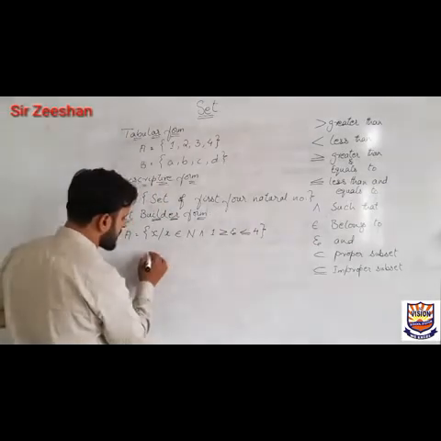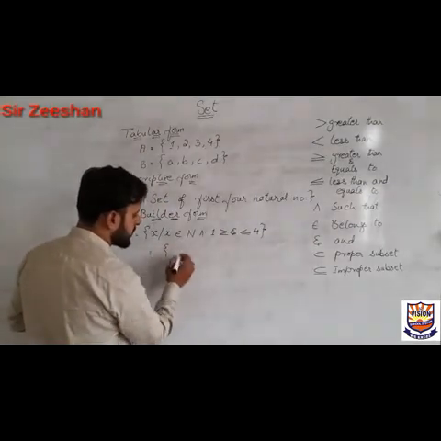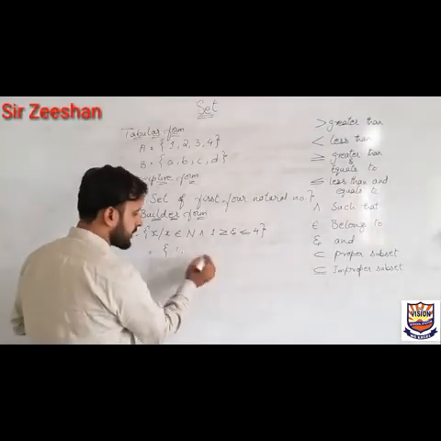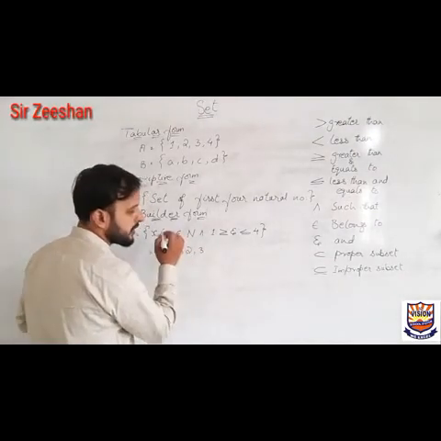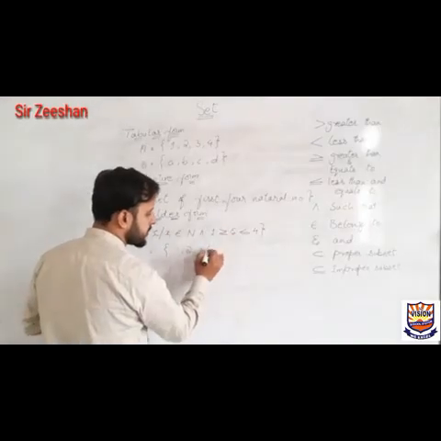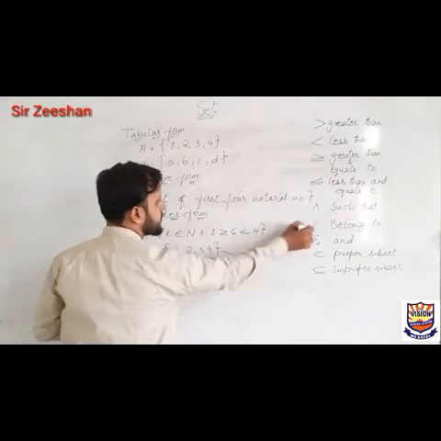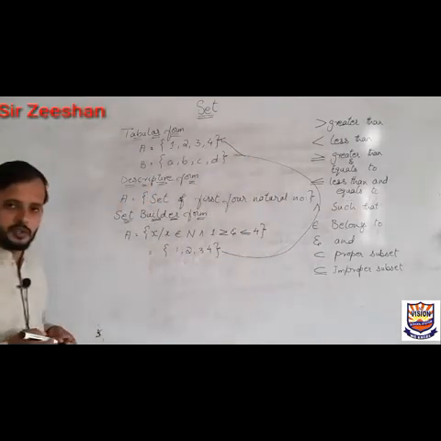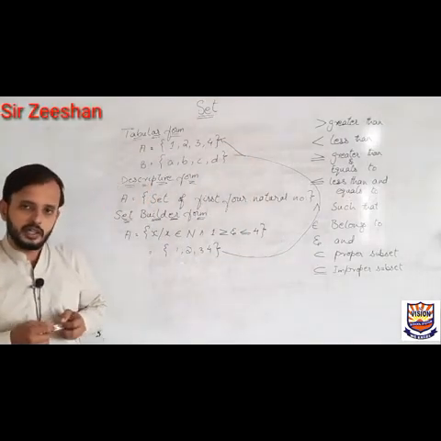If we write this as tabular form, this will become 1. As I said, 1 is also included. Greater than 1 numbers are 2 and 3, and 4 is also included here. So this is the set, and as you can see here, both sets are equal. Dear students, hope now the concepts of set notation are clear.